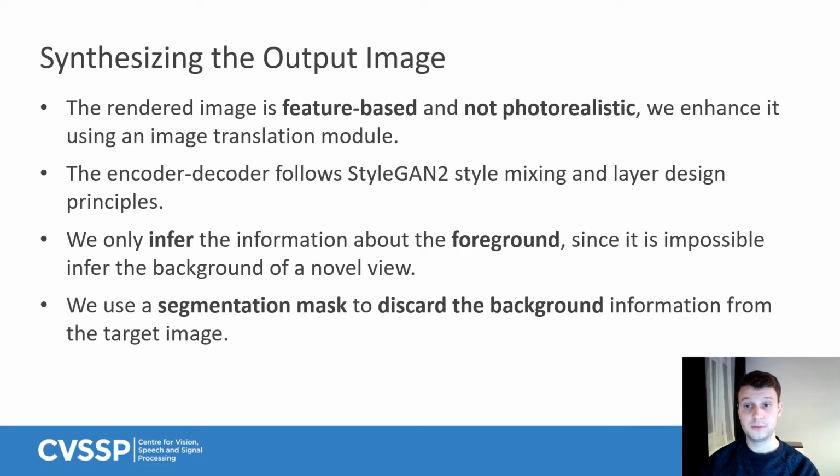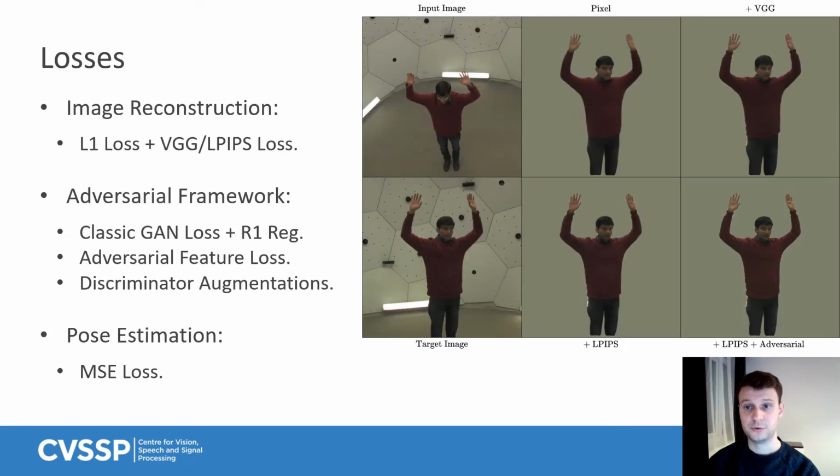From the input image, we only estimate the information about the foreground, since it is impossible to infer background information that is not seen in the input image. Therefore, we use a segmentation mask around the subject to discard the background information from the target image. We assess the performance of the reconstruction by measuring the pixel-to-pixel distance between the image generated by the model and the target image in both pixel and perceptual spaces.